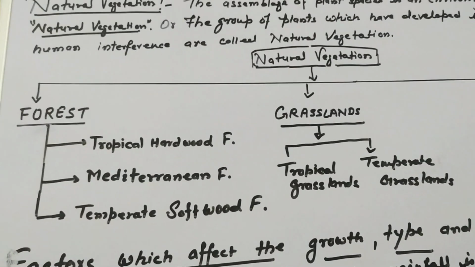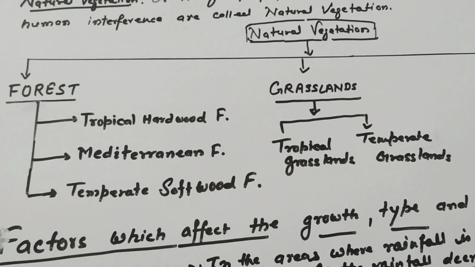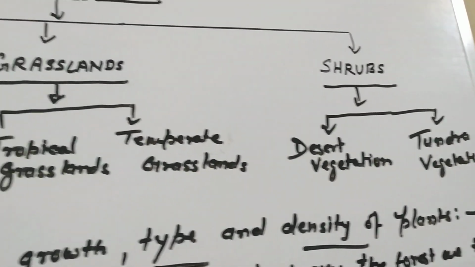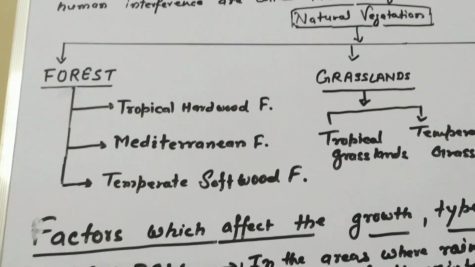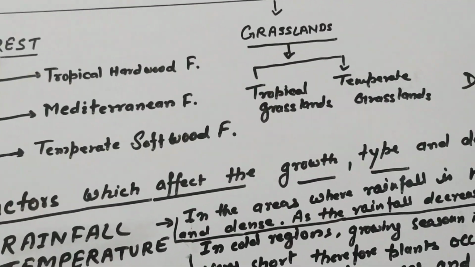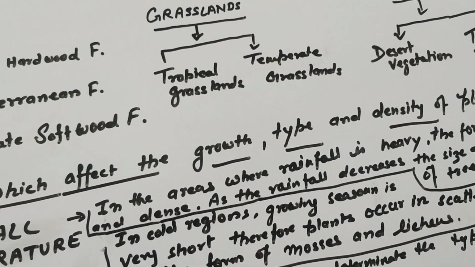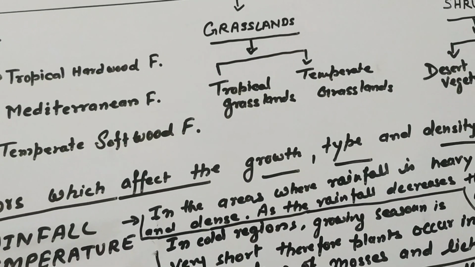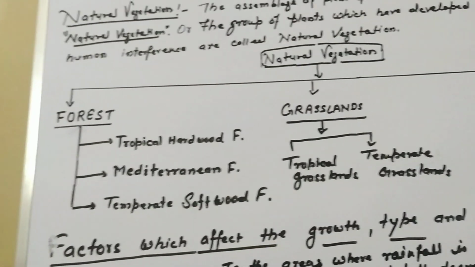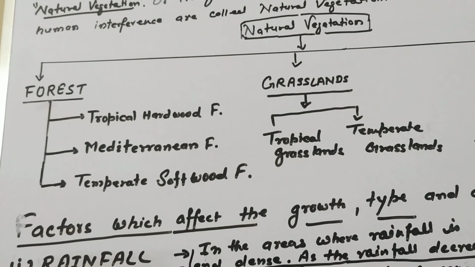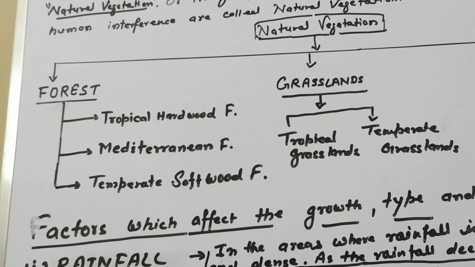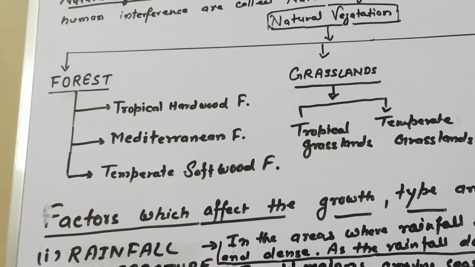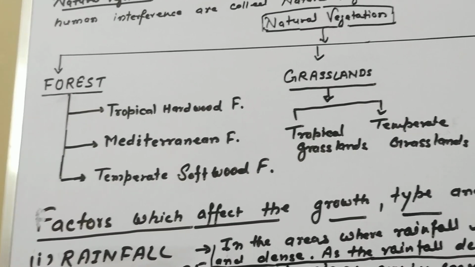The natural vegetation is categorized broadly into three groups: forest, grasslands and scrubs. What do you mean by forest? Forest refers to an extensive area of land covered mostly with trees. They grow mostly in the areas of heavy rainfall.